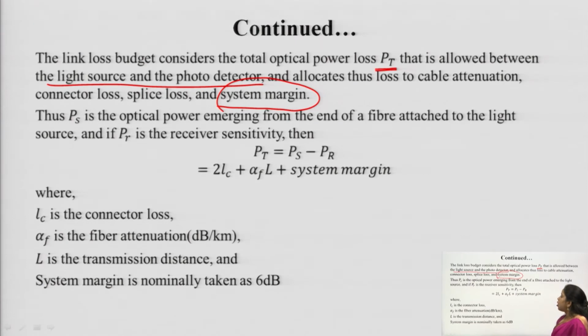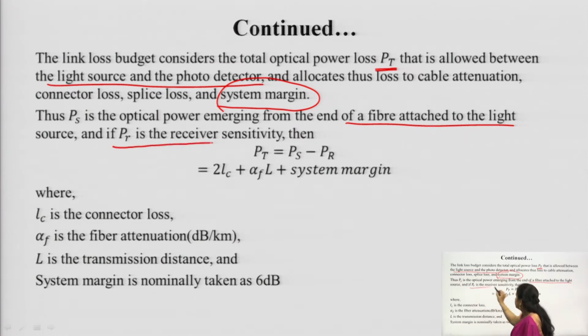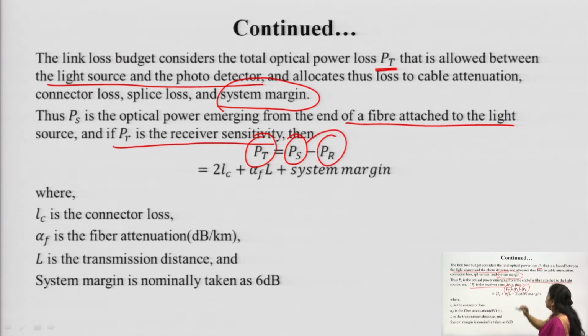Thus, PS is the optical power emerging from the end of the fiber attached to the light source, and PR is the receiver sensitivity. Then the total loss is given by PT equal to PS minus PR, the power emerging from the optical source minus what is received at the receiver section.